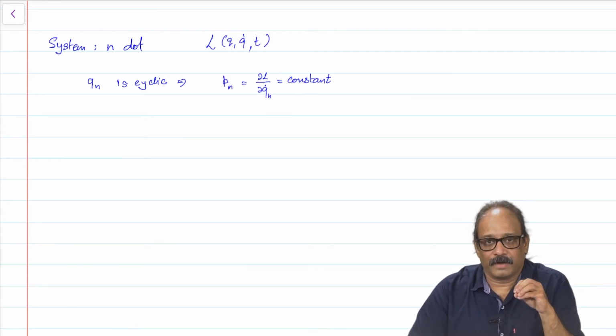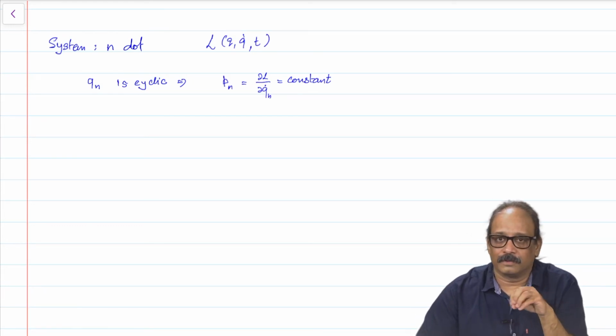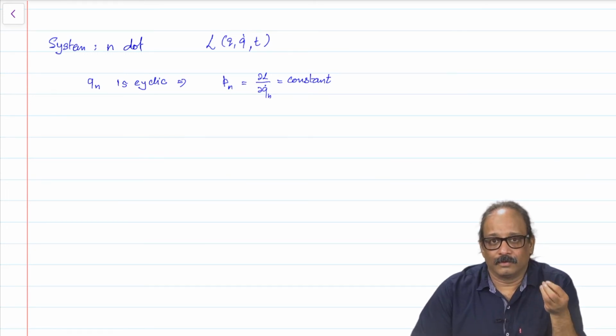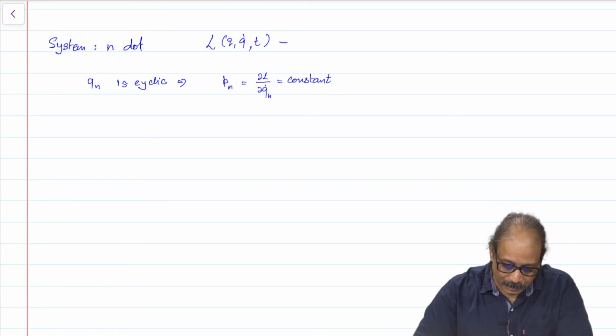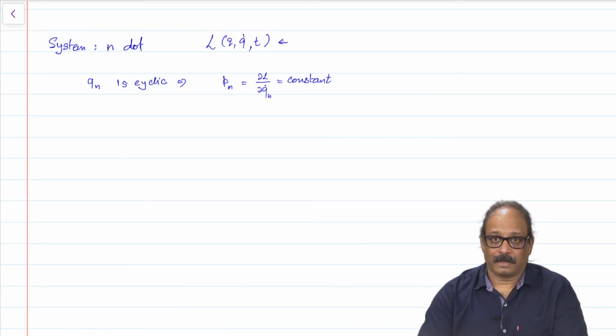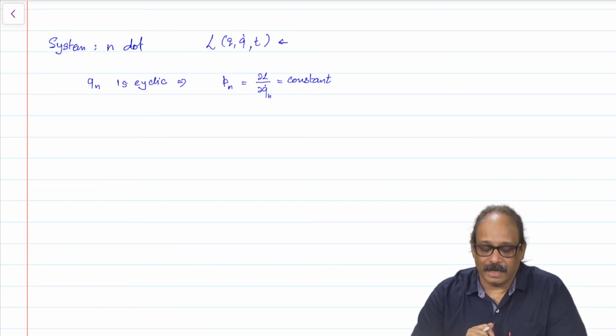Even if the value of p n remains constant through the motion, the q n dot variable which appears in the Lagrangian is not constant, which means we do not have an advantage in the functional form of the Lagrangian, but in the Hamiltonian it definitely has.